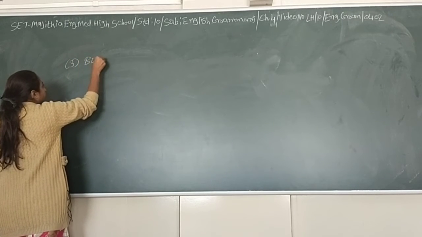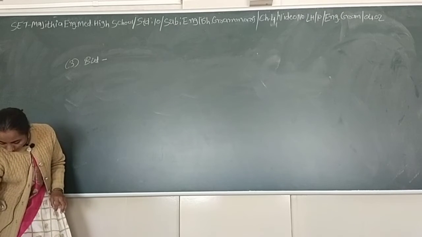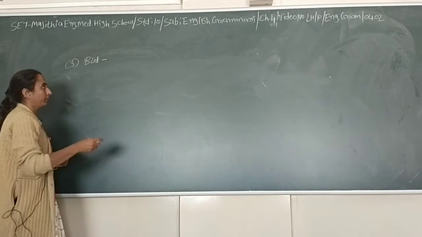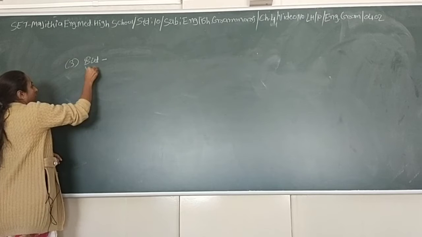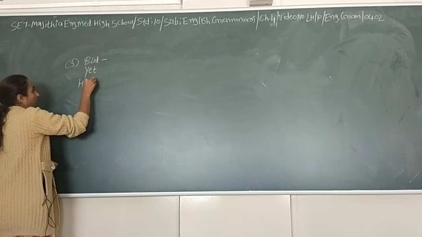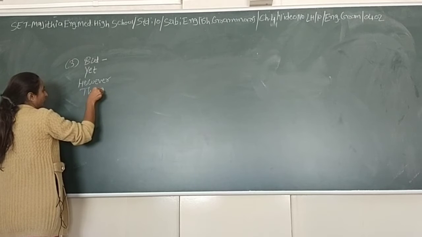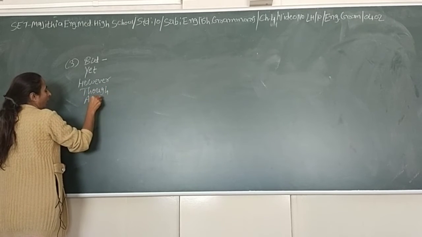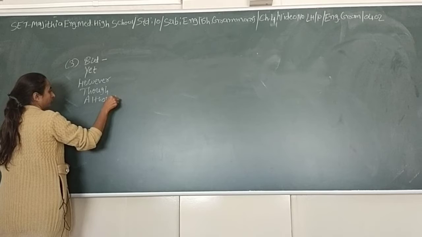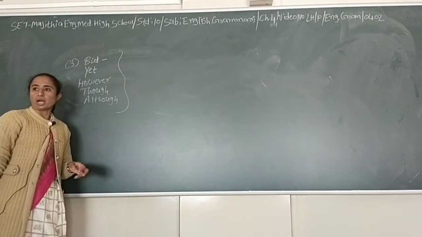But. Actually there are many more similar words to "but": yet, however, though and although. Also contrast.